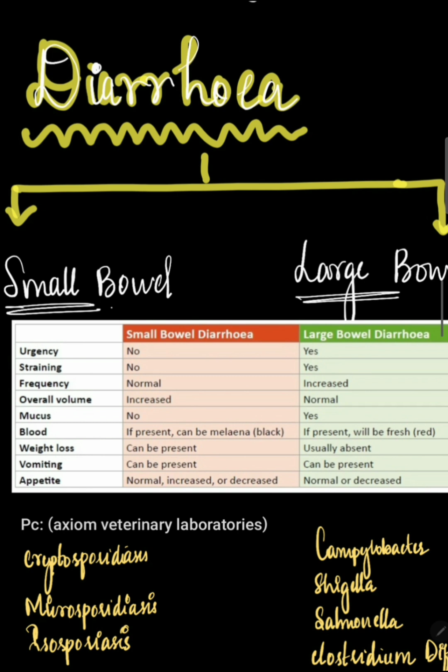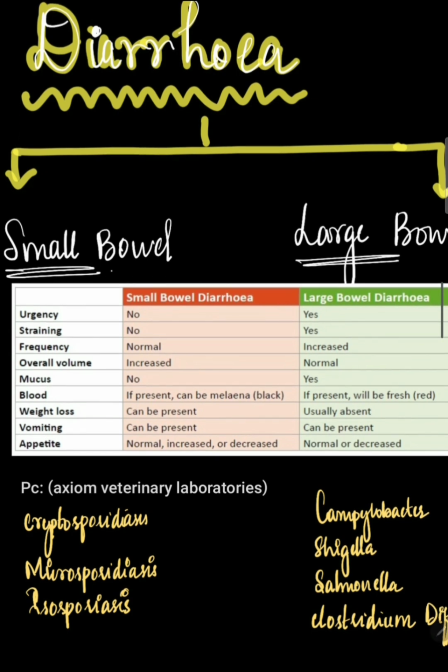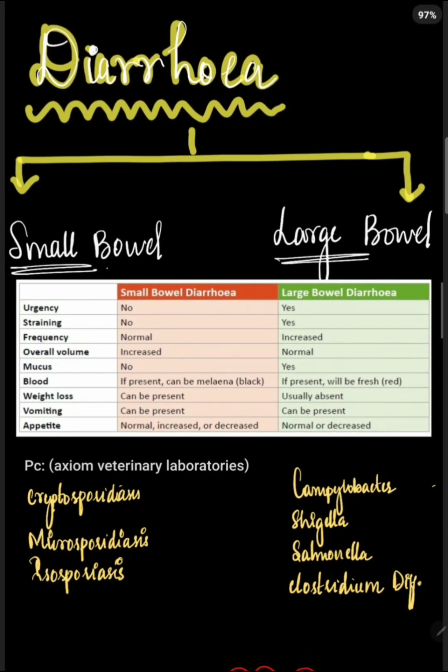Then diarrhea, which is a very common manifestation and present in almost all the HIV patients. And now we can divide it based on small bowel and large bowel. Now, in small bowel diarrhea and large bowel diarrhea, the urgency would be there in large bowel. The straining would be more in large bowel, and the frequency is increased. The volume would be normal, and mucus is present. Blood here will be fresh.